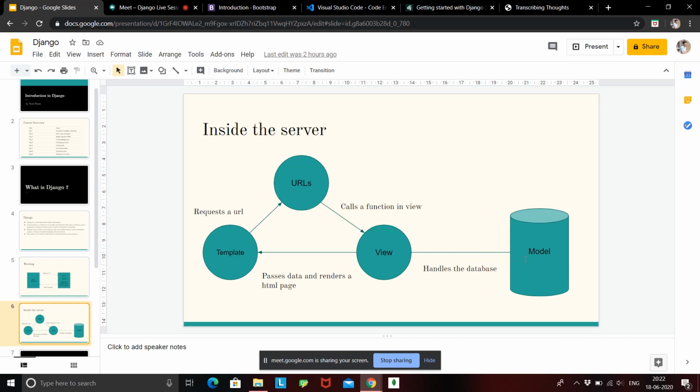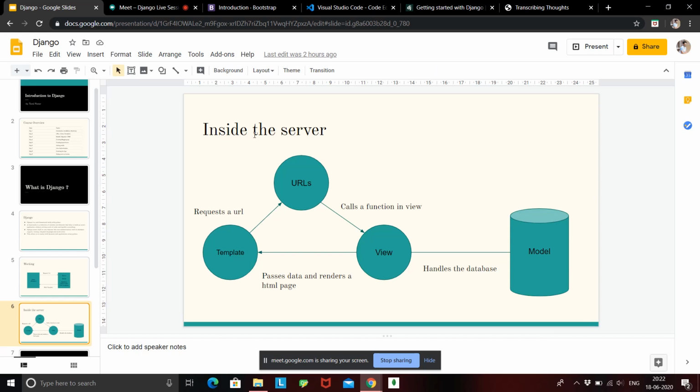Suppose you need to retrieve some data, add new data, edit some data, check if the data is present, check if the user is signed in, or log out a user. All that functionality is done by the view in association with a model, and model means the database. So this is how a complete server works.